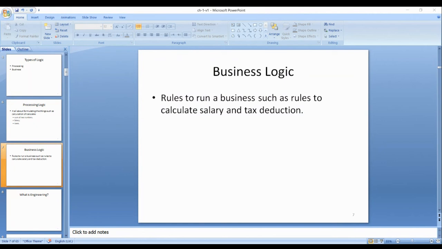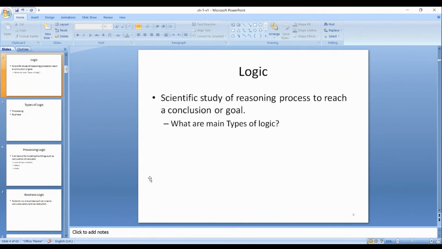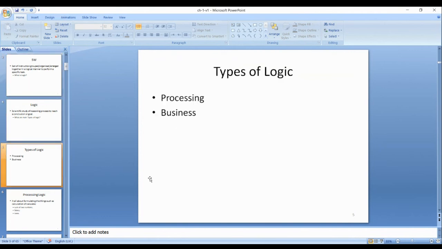Okay. Now we move on. So we have understood processing logic and the business logic. Logic is the scientific study of the reasoning process to reach a conclusion. So software is a set of instructions in a logical manner. That's the software.